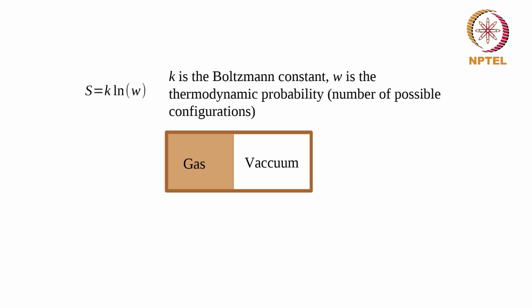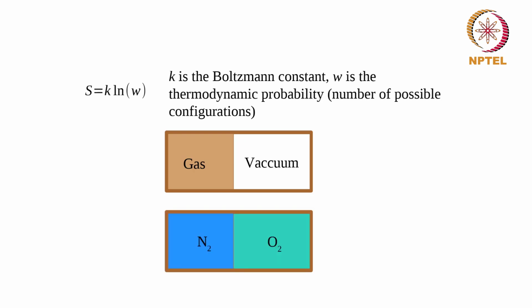We can also look at mixing of gases in a similar fashion. For example, if I have a similar box, with nitrogen on one side and oxygen on the other side, and a partition, let's say they are equal in volume. I remove the partition. You can think of each of these gases as going from this volume to the full volume, and the molecules are free to move.